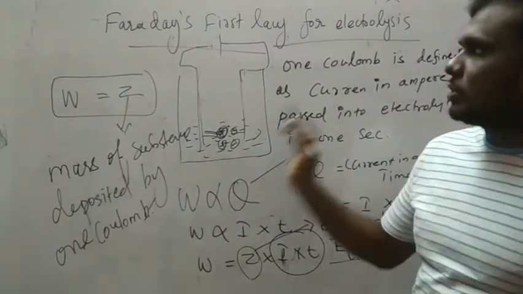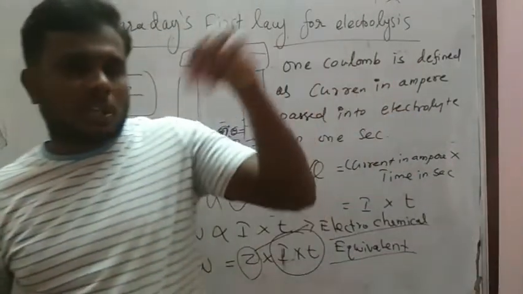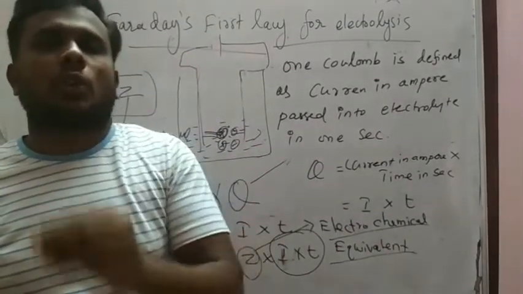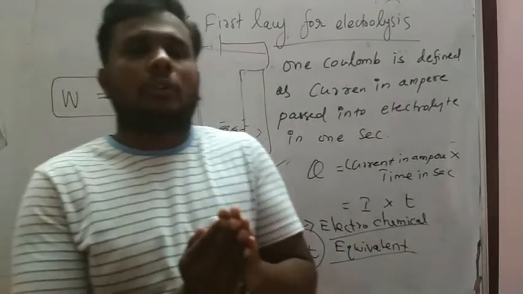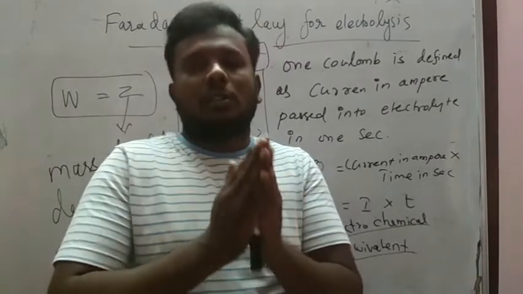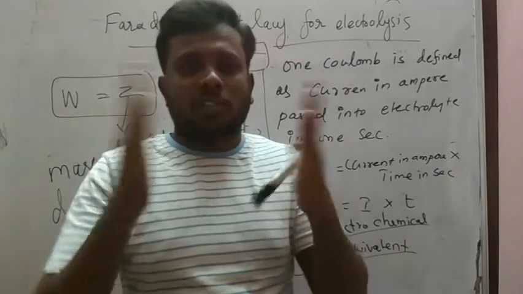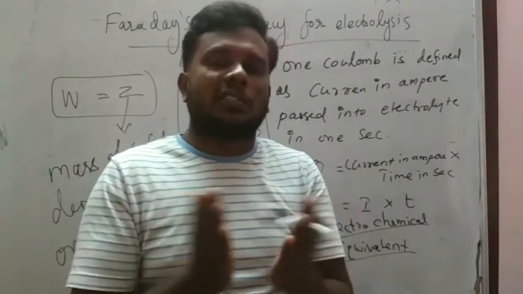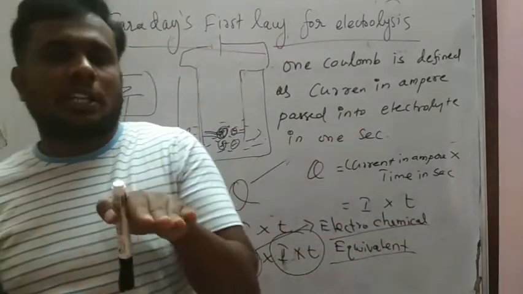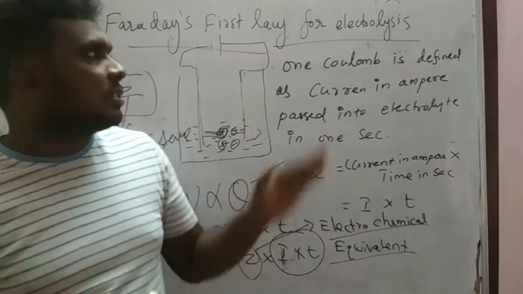So this is the first law, guys, and the first law is very easy. Whatever amount of electric current we pass into the electrolyte, the mass of the deposited substance will be in the same proportion. Both are directly proportional. Charge is directly proportional to the mass of the substance deposited at the particular electrode. This is the first law.